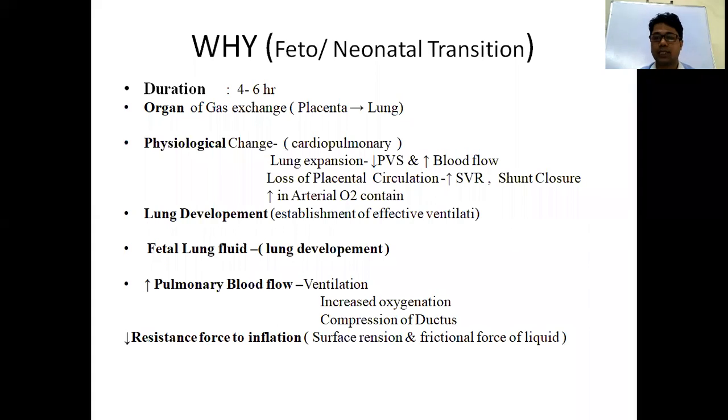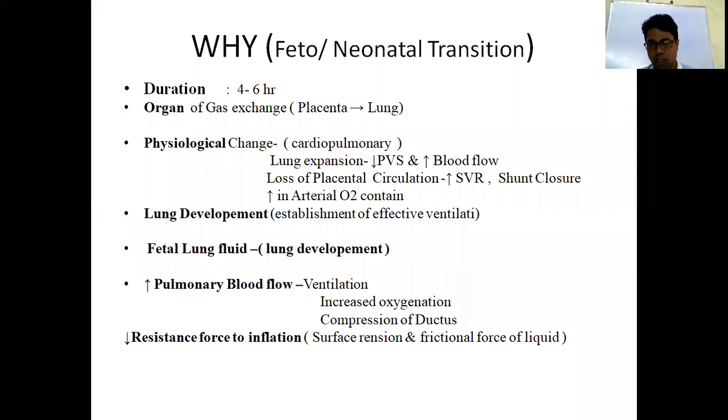Then why is resuscitation required? Usually the baby inside the uterus is in a hypoxic stage. What is the requirement? Your arterial oxygen pressure in extrauterine life should be 50 to 70 millimeters of mercury. But inside utero it is less than 50. What is the pressure required? That is more than 50. But inside utero the PaO2 is only 24. So that baby is in a hypoxic, apneic stage inside.